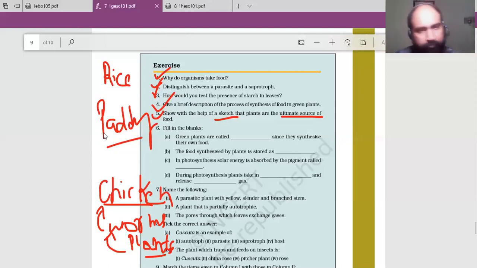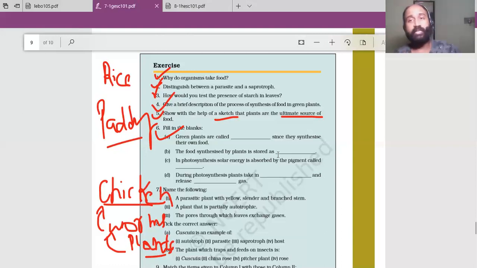That's it. Last question, sixth question, is a fill in the blanks. Green plants are called dash since they synthesize their own food. Green plants are called autotrophs since they synthesize their own food. Answer is autotrophs.